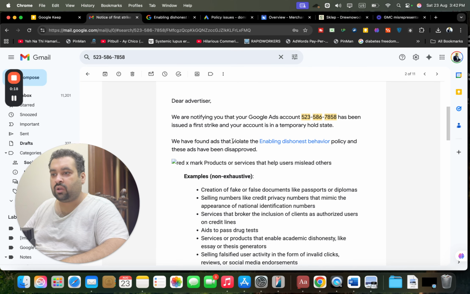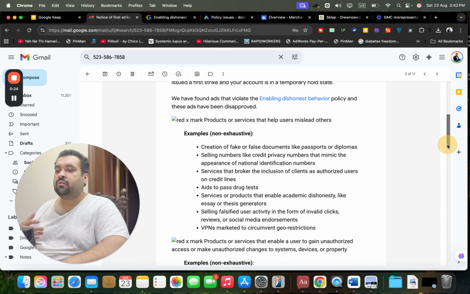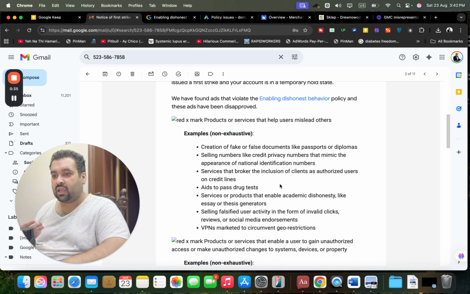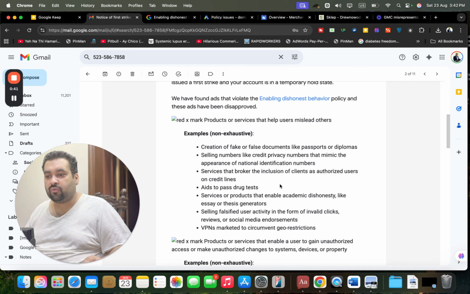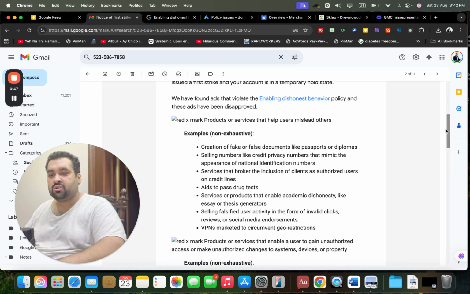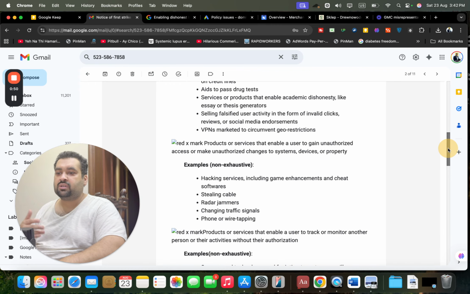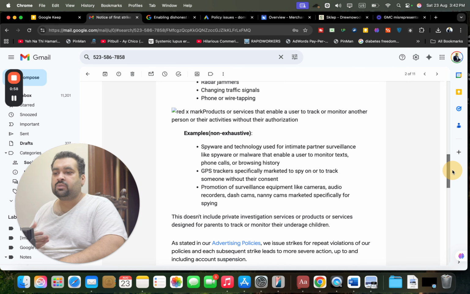You may see over here that we found ads that violate the enabling dishonest behavior policy. They say that creation of fake or false documents like passports, diplomas, selling numbers like credit card, privacy numbers, services that broker the inclusion of clients and authorized users, aids to pass drug tests, or services or products that enable academic dishonesty like essay or thesis generators, selling falsified user activity in the form of invalid clicks, reviews, or social media endorsements, VPN marks to circumvent geo restrictions, and other examples including hacking services, including game enhancement and cheat software, stealing cable, radar damage, changing traffic signals, phone or wiretapping services, spyware technology and other things as well.